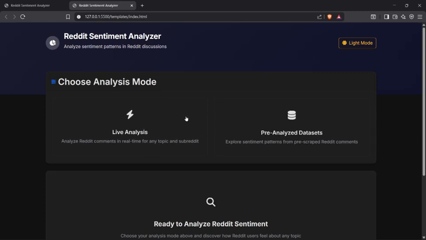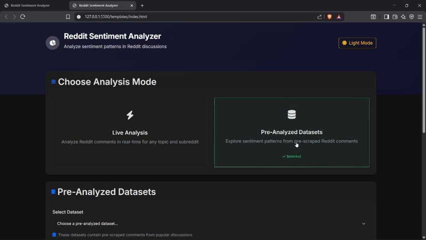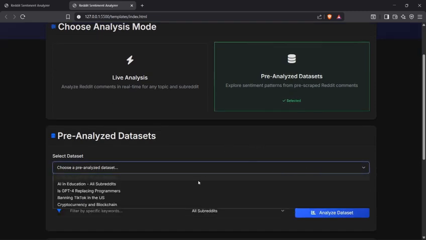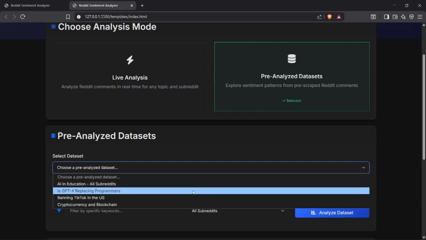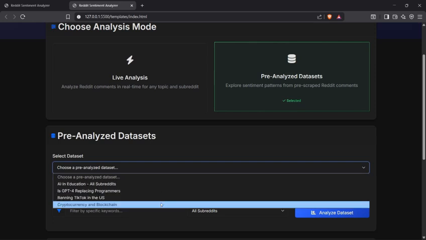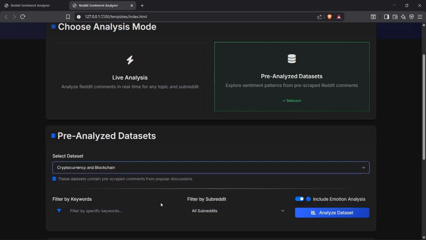So in the live analysis, we make use of the Reddit API, due to which we can track the real-time topic and the information about it. The second is a pre-analyzed dataset, in which we just scraped the information directly from Reddit. Here we can see that there are 4 datasets in it: AI in education, is GPT-4 replacing programmers, banned TikTok in US, and cryptography and blockchain. So let's just choose the cryptocurrency and blockchain concept, and you just need to click on Analyze Dataset.